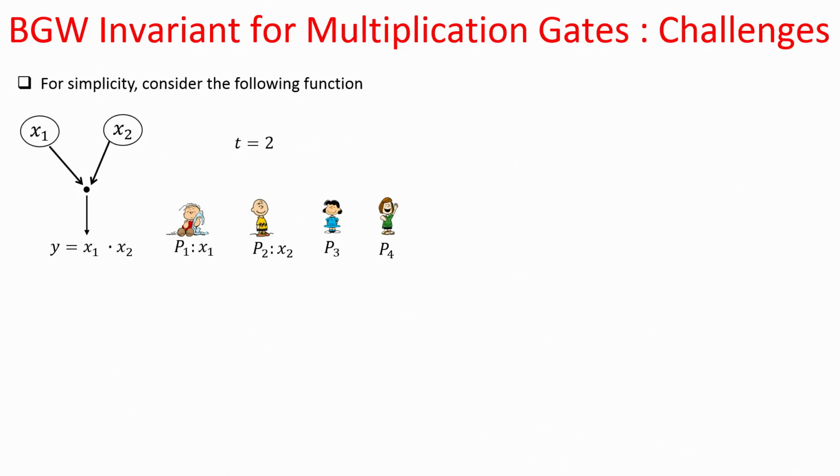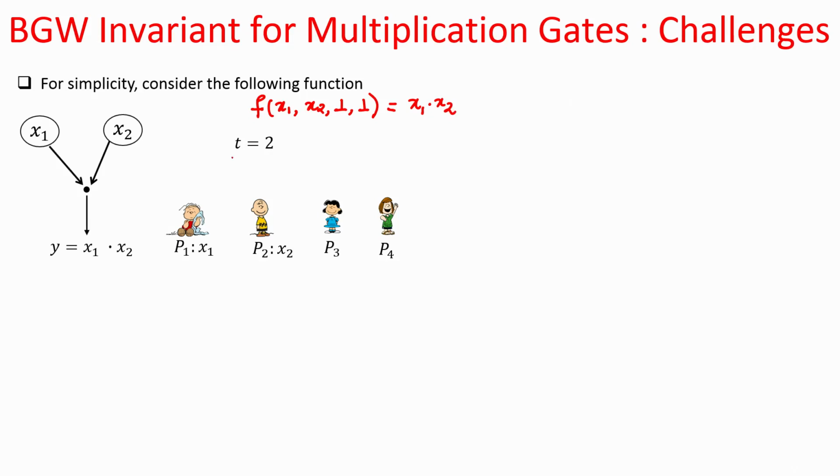Okay. So, now we will see what are the challenges which we face when we try to maintain the BGW invariant for evaluating the multiplication gates. And to demonstrate the challenges, I will consider a very simple scenario. I will consider a 4-party function where party 1 has the input x1, party 2 has the input x2, party 3 has no input and party 4 has no input, and all the 4 parties are interested to learn the product of x1 and x2, where x1 and x2 are some field elements.